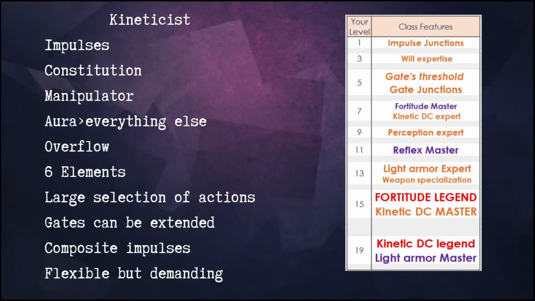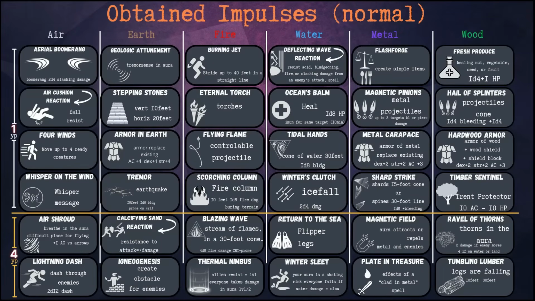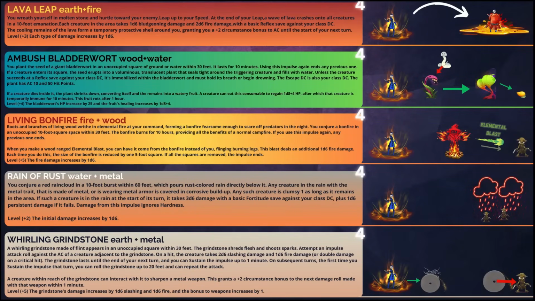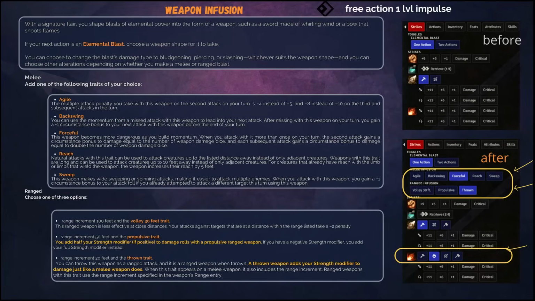So, key knowledge: impulses, Constitution, manipulations, aura is always first, overflow, elements, large selection of ability sets, gates can be extended, composite impulses, flexible but difficult. At the end you can see a list of starting impulses, as well as a recommendation to take the first level feat called Weapon Infusion. Its ability to extend your elemental blast attack is limitless.